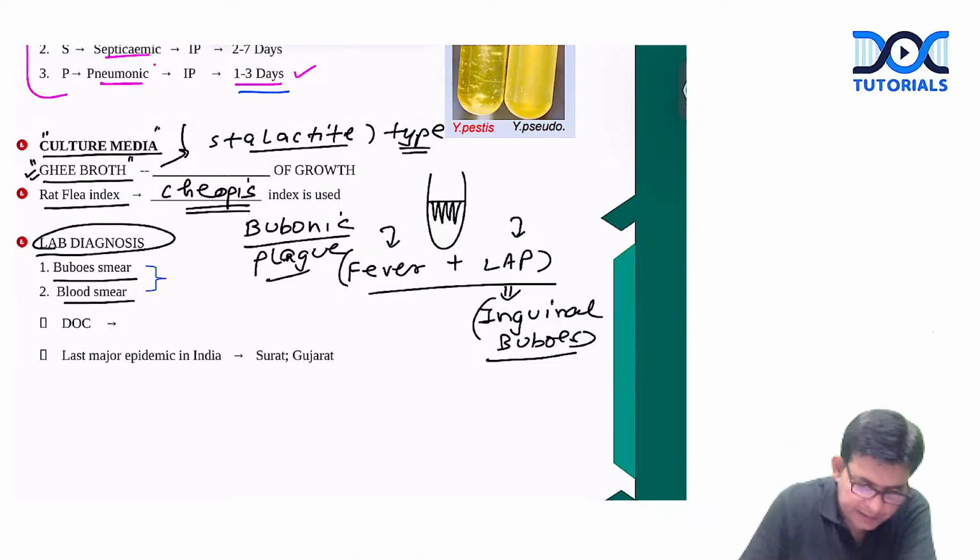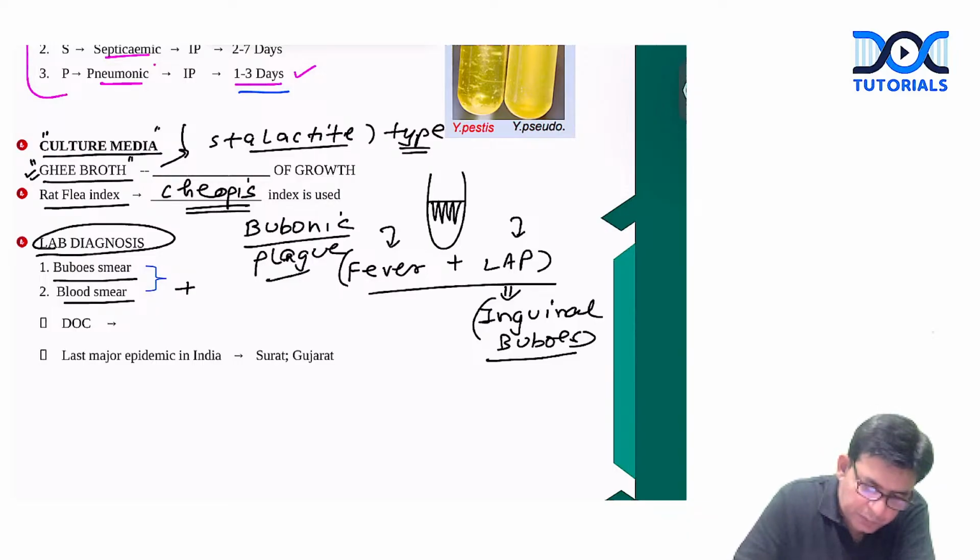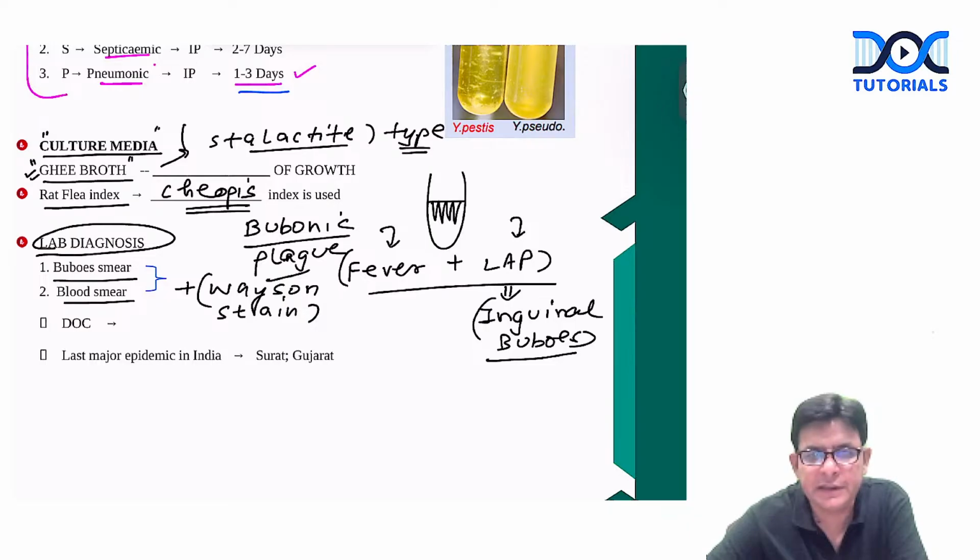Then you will take the patient's blood and prepare a blood smear. These two, the blood smear and bubo smear, you stain with a particular stain, and the name of the stain is Wayson stain. If the Wayson stain's name comes up in the exam, this question can also come indirectly, in the form of an MCQ also.